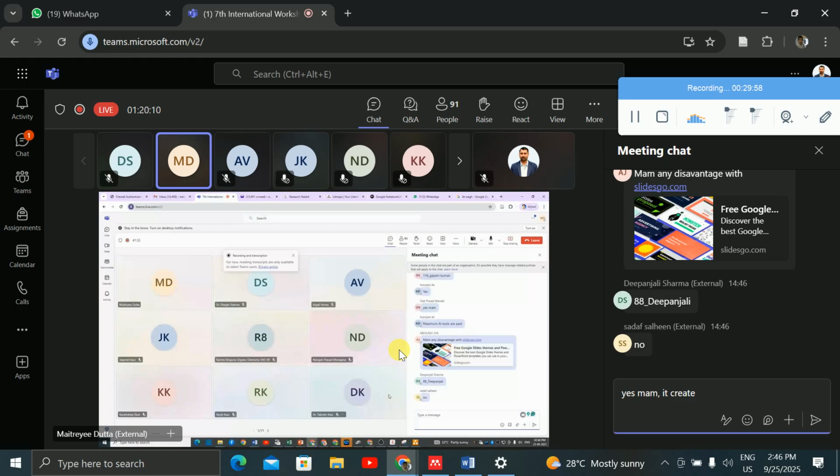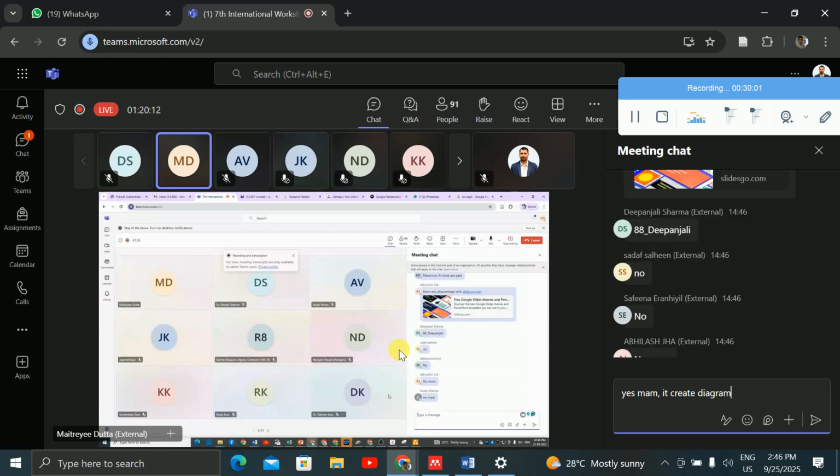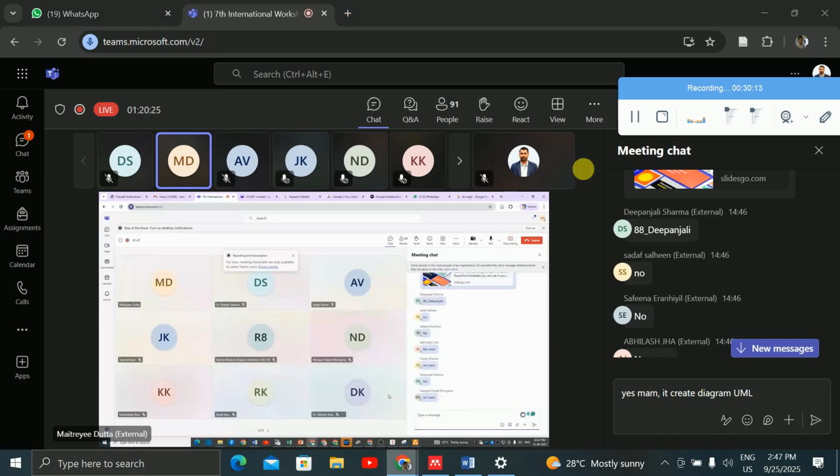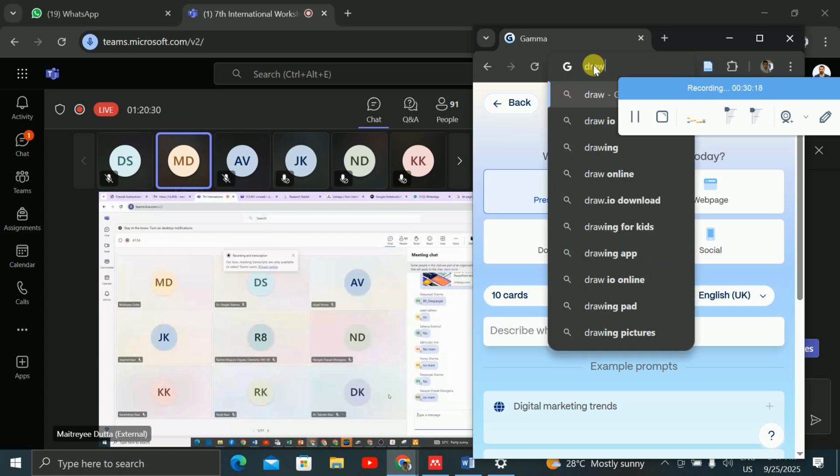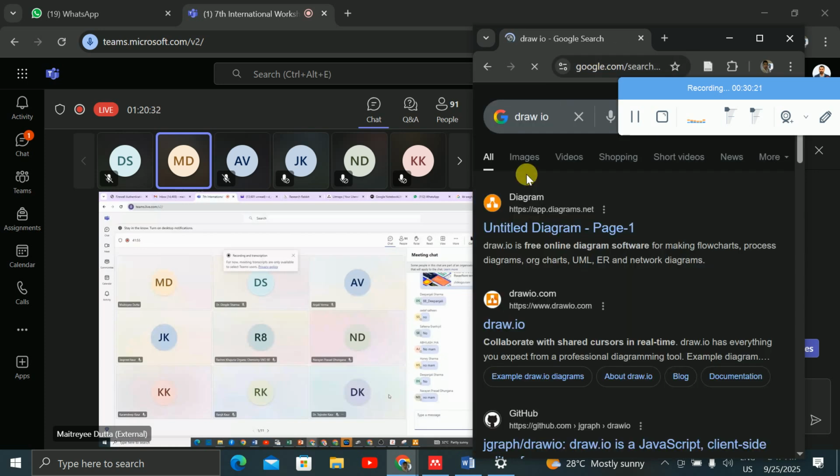I have told you the disadvantage with Slides Go. Slides Go gives a maximum of 3 downloads, right? Otherwise actually it doesn't have any disadvantage, because here you are not getting the watermarking also, and the number of slides is also more, right? But only one thing is that it can give only 3 downloads. That is the main disadvantage in Slides Go, right?